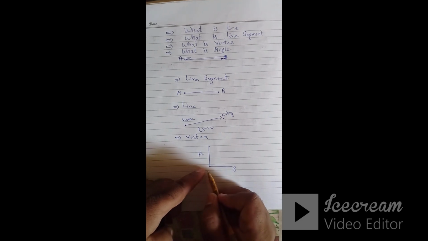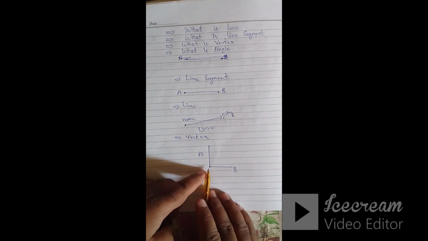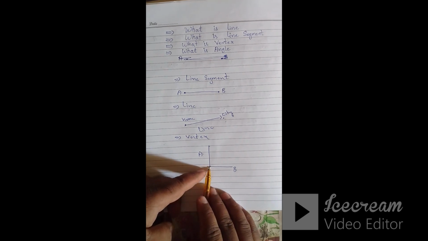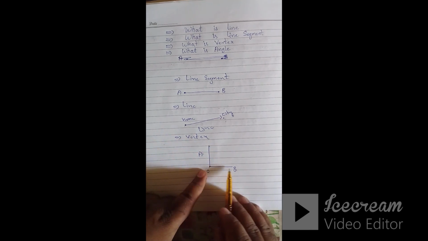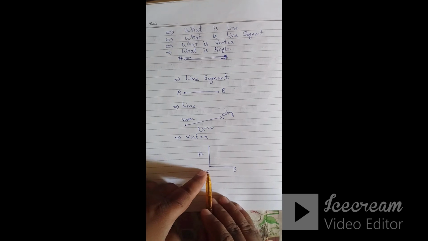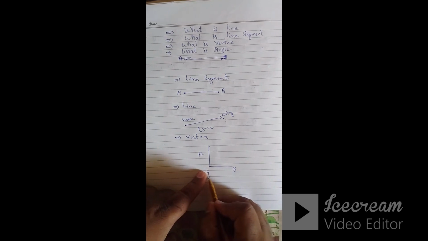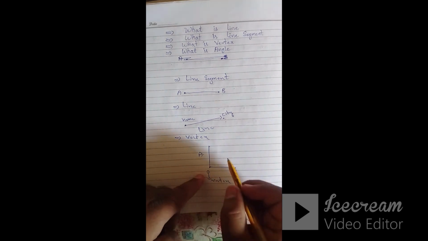We are going to write the vertex name as O. Suppose line A and second line B connect each other. Where it connects, this point is called a vertex.